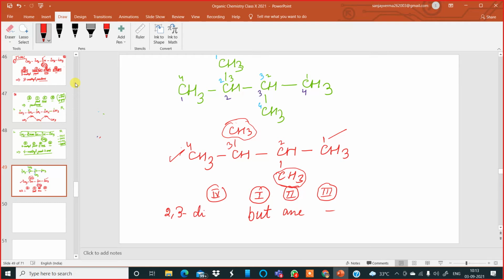Not bi, not bi, di. It is dimethyl. No, bi is wrong in organic chemistry. 2,3-dimethylbutane. So the answer becomes 2 comma 3 dimethyl butane. That is the correct answer.